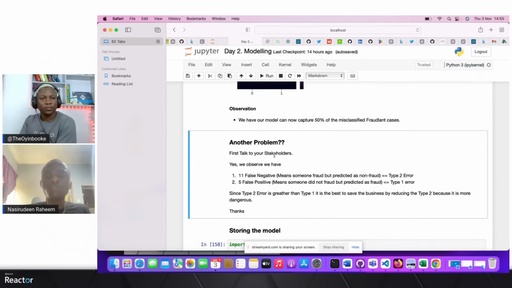Another problem: you have to talk to your stakeholders. So when you talk to your stakeholders, okay, fine. When we set this threshold to 0.5, we get this. Is this something the business really needs? Is this something that is going to scale for the business? If the business says no, then we'll find a way to balance the threshold.